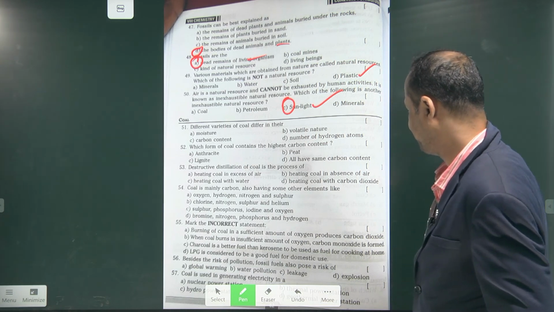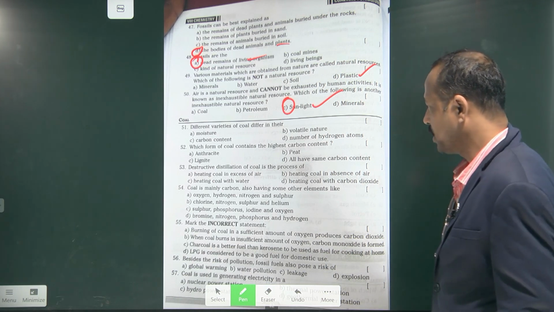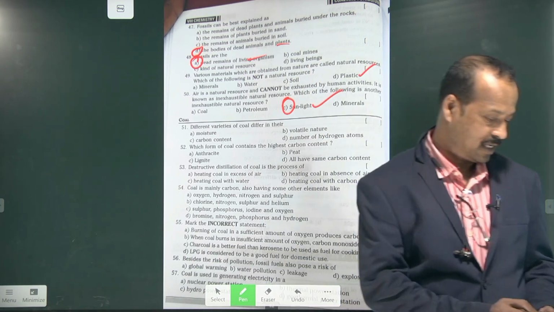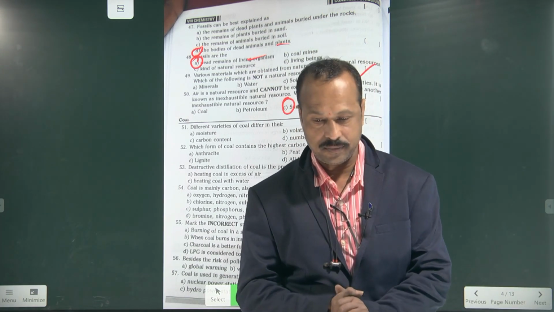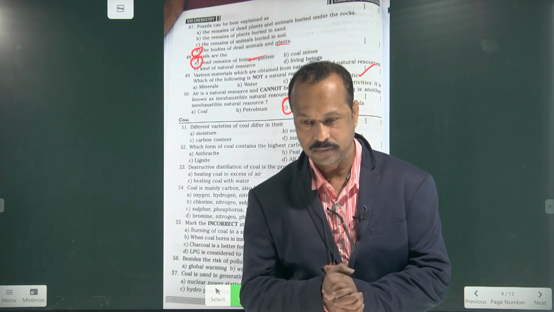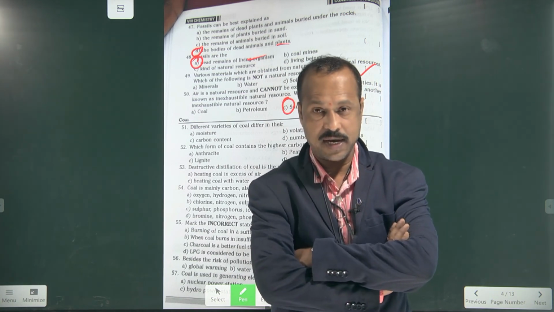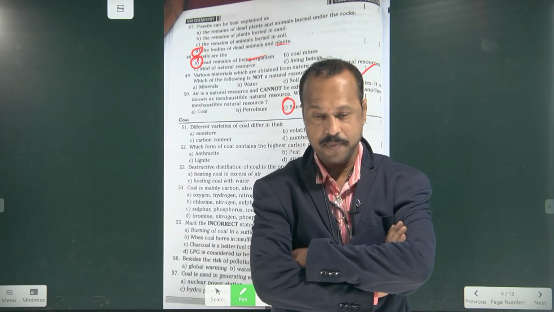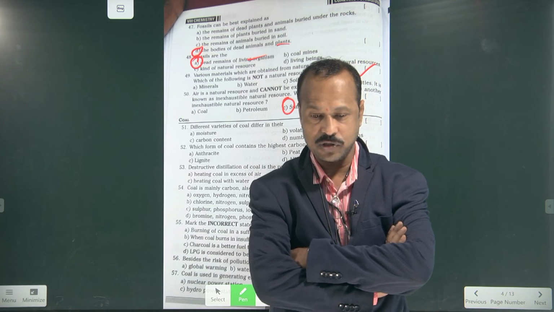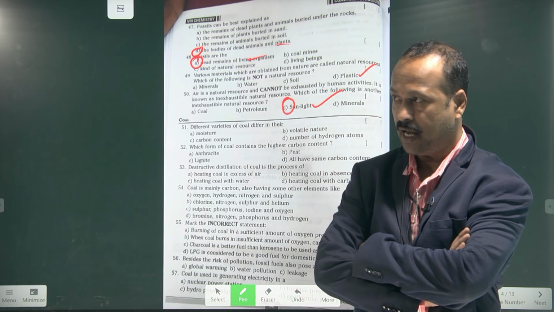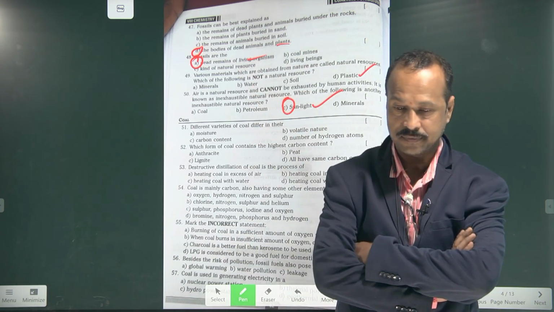So you solved 50 questions, and this 50 we stop. Try the next ones. If you have any doubt, ask in the next class. We will try to solve some other questions in the next class, and then we start the next chapter, that is synthetic fibers and plastics, polymers.